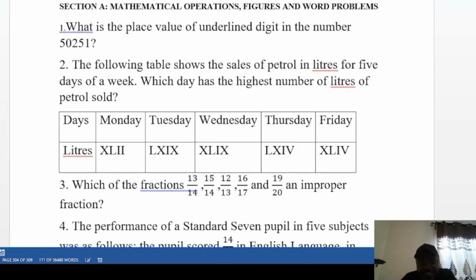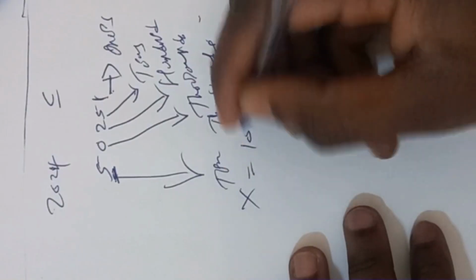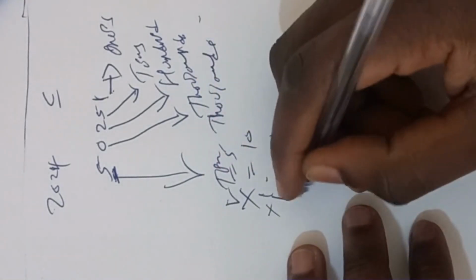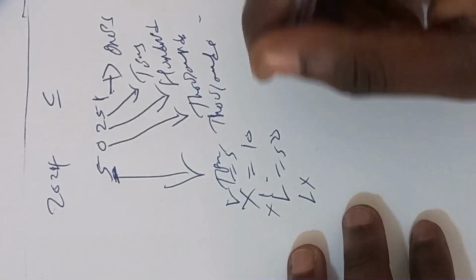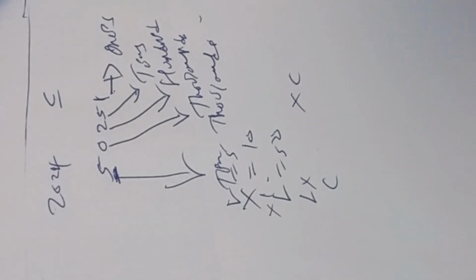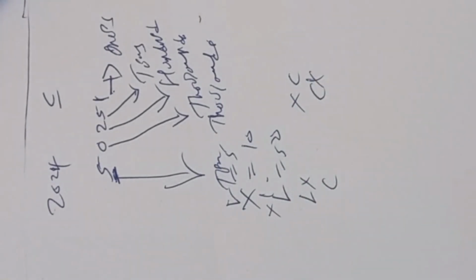So definitely the highest is Tuesday with LXIX. Just remember that X is always 10, V is 5, L is 50, XL is 40, LX is 60, C is 100, XC is 90, and CX is 110. And so don't forget those ones, very important.